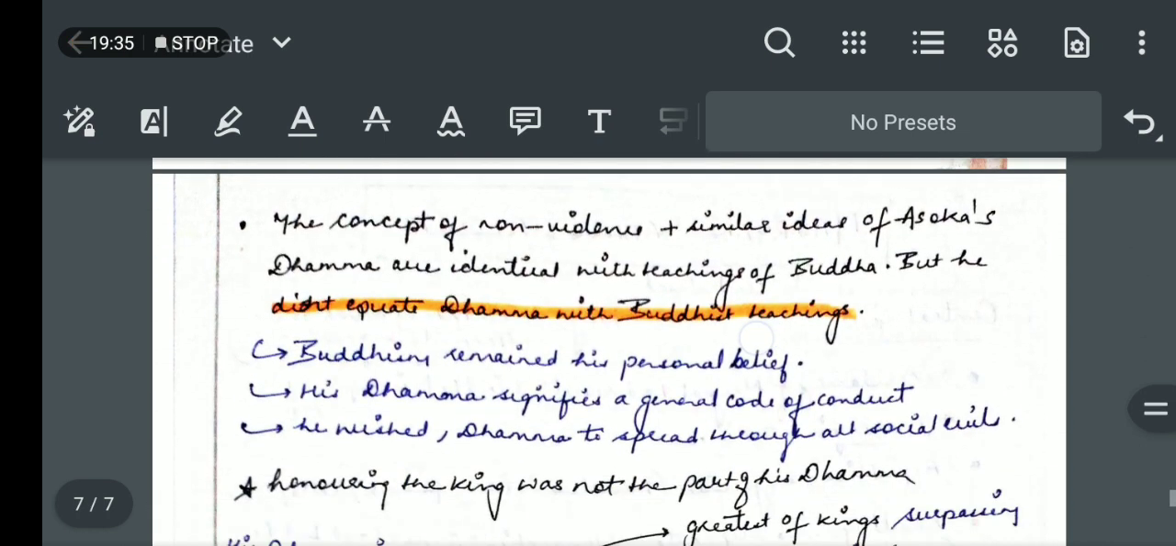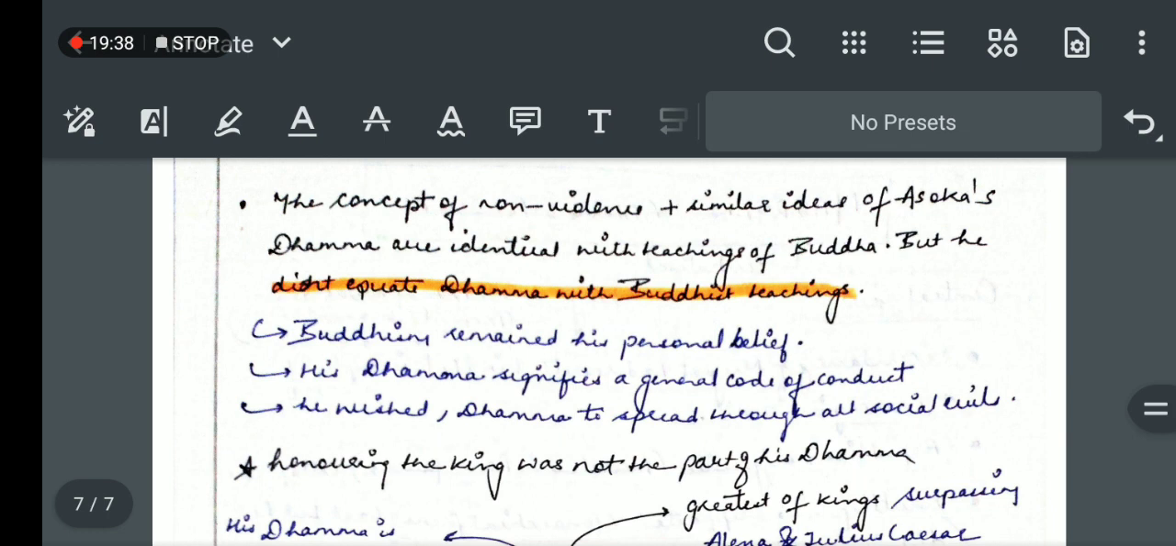Now, this concept of non-violence and similar ideas of Ashoka's Dhamma were identical with the teachings of the Buddha, but he didn't equate Dhamma with the Buddhist teachings. He stated that this policy of Dhamma was very much different from the Buddhist teaching. So remember, he embraced Buddhism, but his Dhamma was very much different from Buddhism.